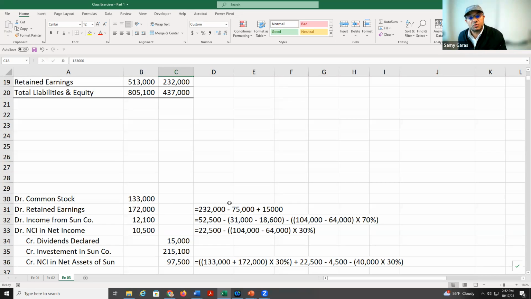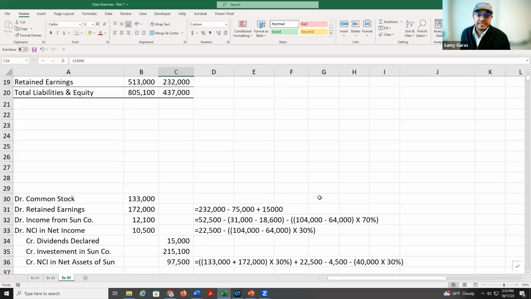But we also take the $75,000, which is the net income, and distribute it between the parent that will take 70%. So 75,000 times 70%, we get 52,500. And then 75,000 times 30%, we get 22,500.